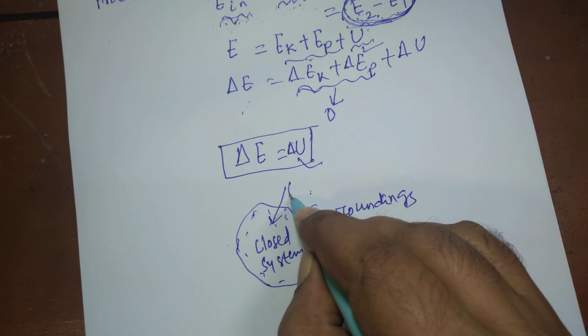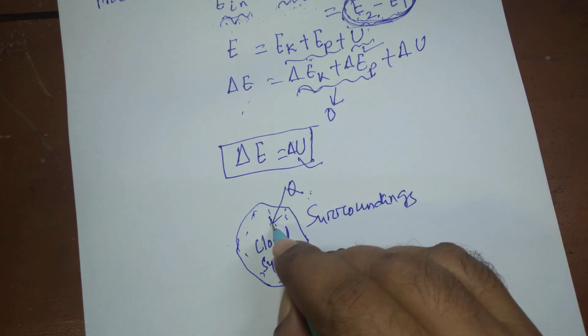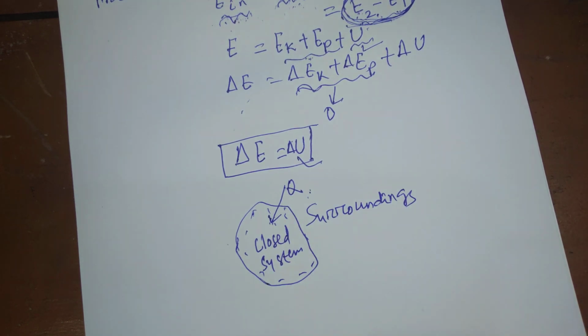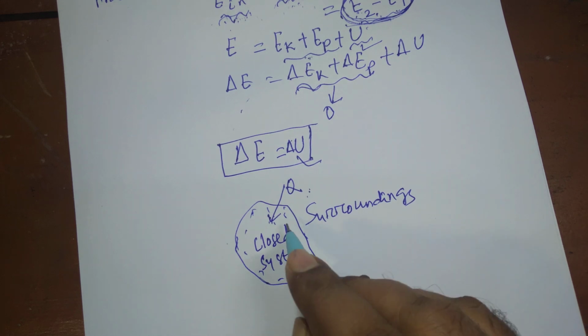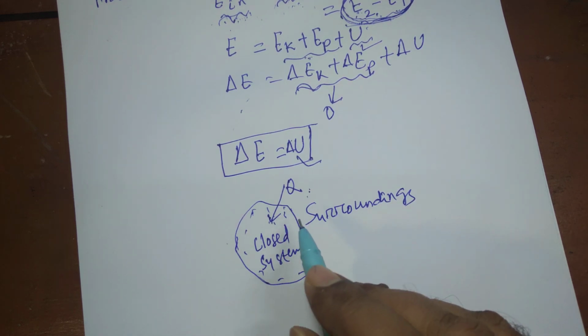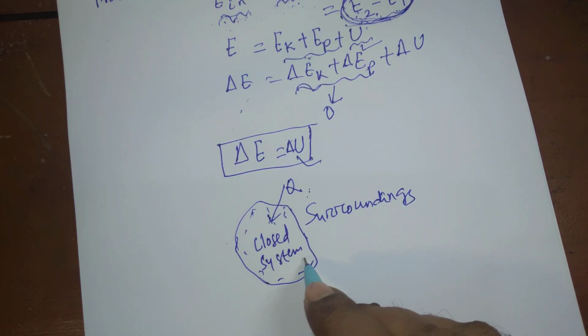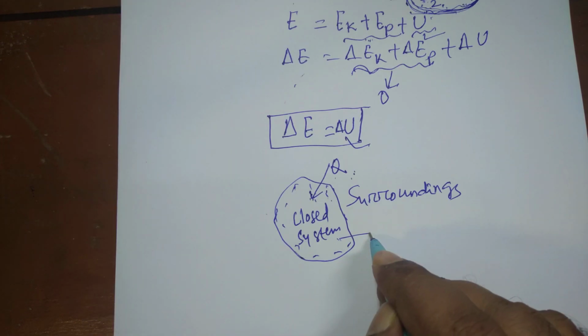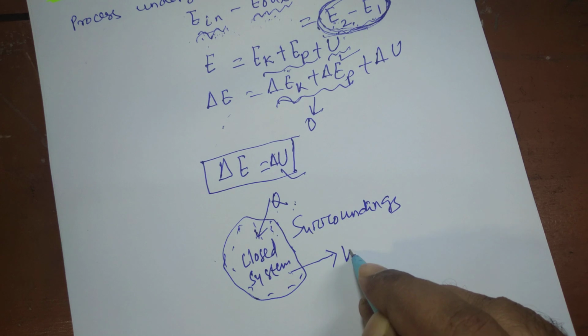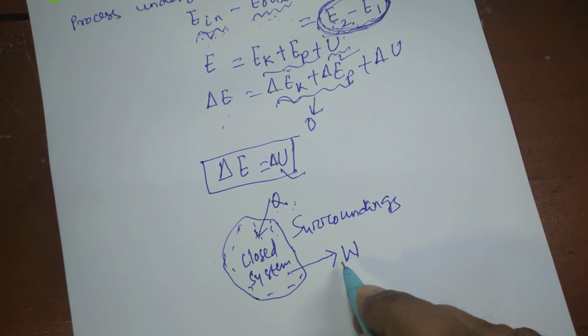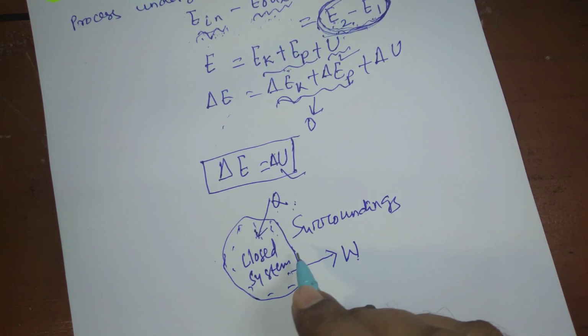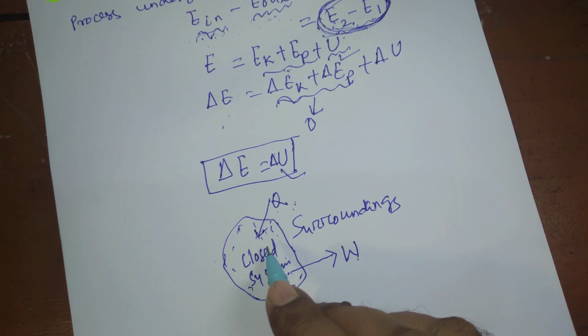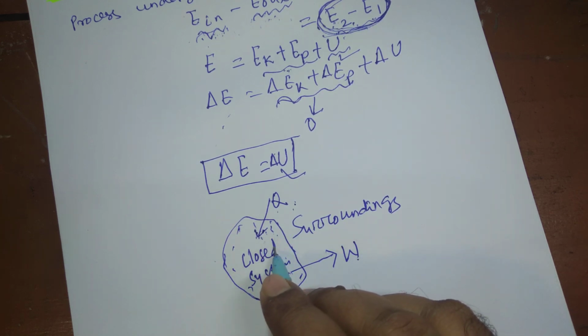Then the heat transfer that takes place from the surrounding to the system is suppose Q. Once the heat is supplied to the system, the system does some work, suppose W. That means the system does work upon the surroundings, and the net energy that is stored in the system results in an increase in internal energy.